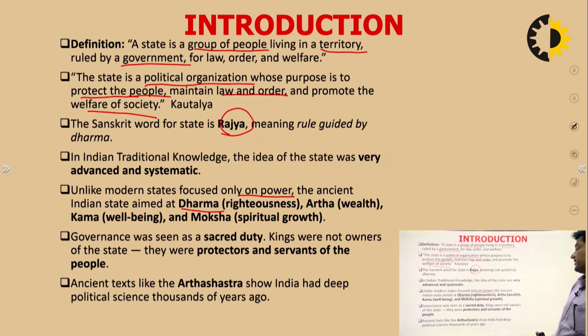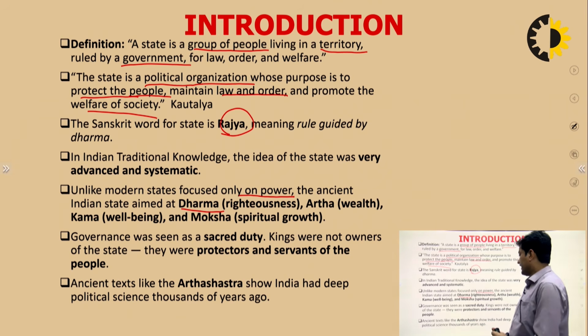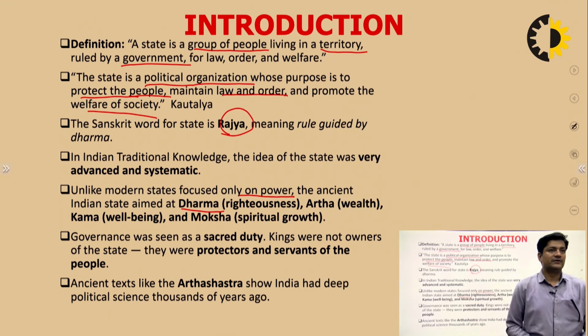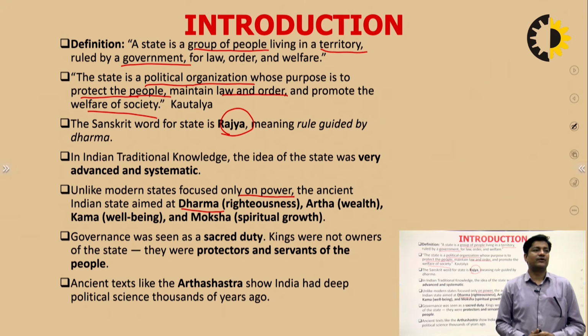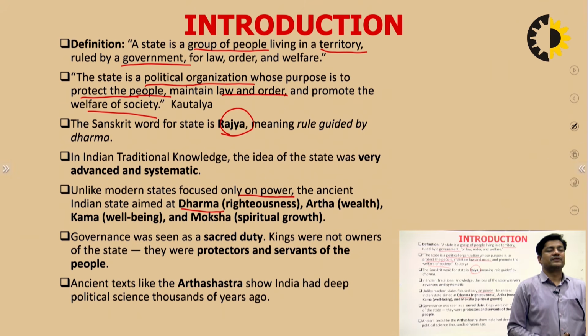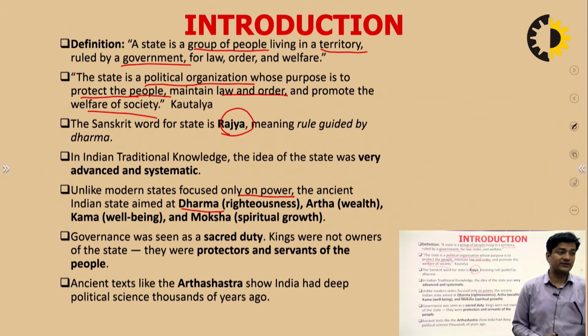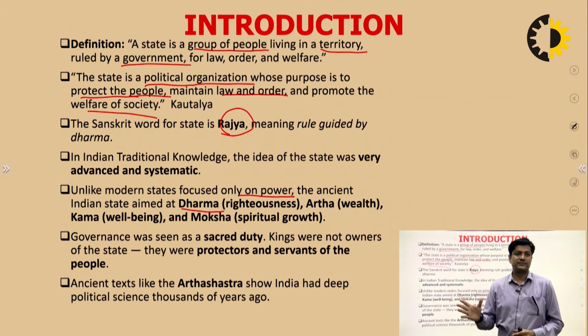Ancient texts like the Arthashastra, written by Kautilya, show India had deep political science thousands of years ago. So many new countries have arisen in the recent past. And when I say recent past, it is not just 1 or 2 years. You have seen that lots of countries formed over a span of 100, 200, 300 years. But India, having been a rich and ancient civilization, developed the art of statesmanship much earlier.